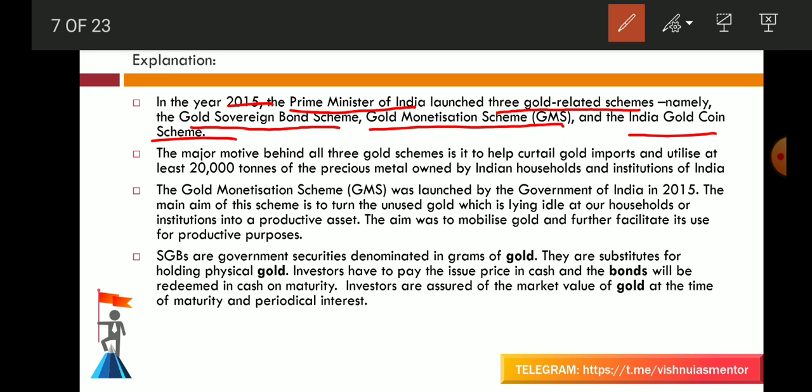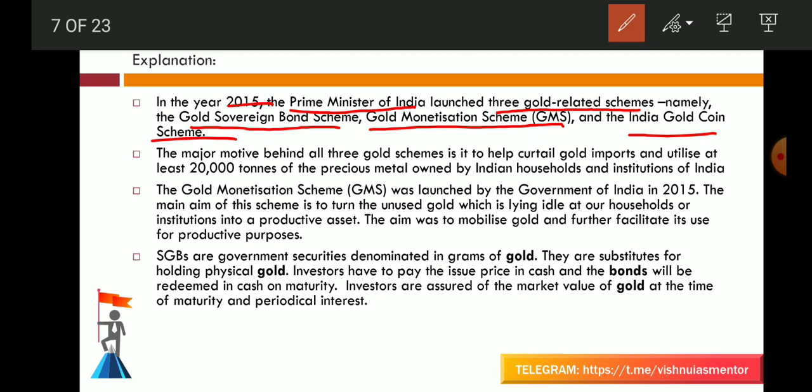It is launched with an aim to help investors earn interest on their gold lying idle in bank lockers. This scheme works like a gold savings account, which will earn interest on the gold that you deposit, based on its weight, along with the appreciation in the value of gold. Investors can keep gold in any physical form, either jewelry, bars or coins. That is the Gold Monetization Scheme.